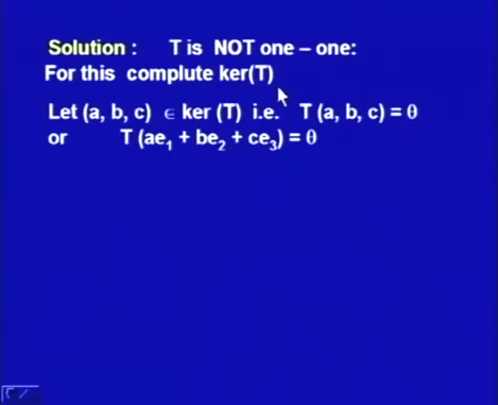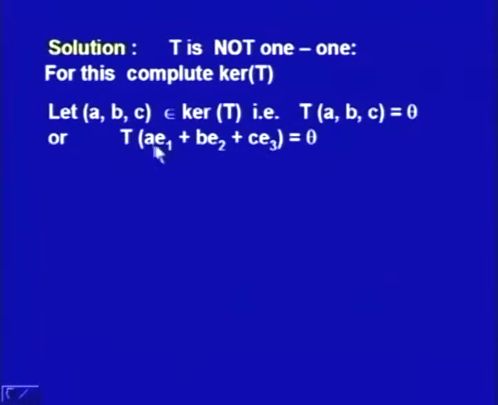We will see that the kernel of T has some member (A, B, C) which is not 0, but still T of (A, B, C) is theta. So let us assume that (A, B, C) is a non-zero vector belonging to kernel T and T of (A, B, C) is theta. We write down the vector (A, B, C) as a linear combination of base vectors E1, E2, E3.